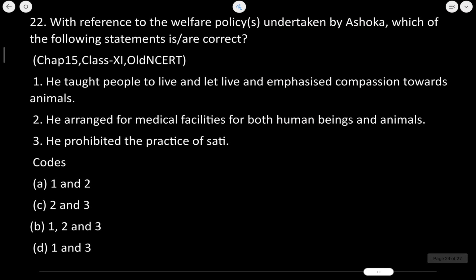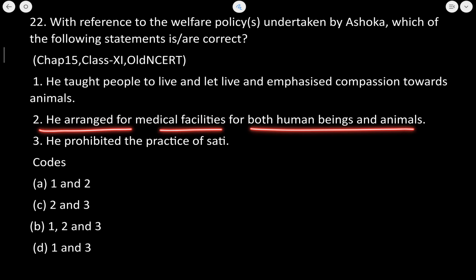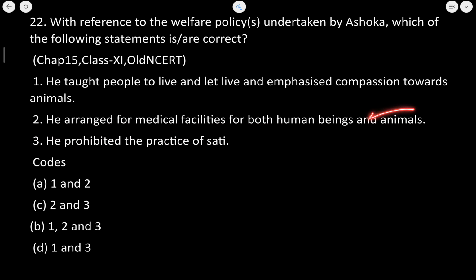Now, you can just pause this video and try this question on your own. This question is with reference to the welfare policy undertaken by Ashoka. Which of the following statements is correct? He taught people to live and let live and emphasized compassion towards animals. This is the first statement, which is absolutely true. Next is he arranged for medical facilities for both humans and animals. Absolutely correct. He prohibited the practice of sati.